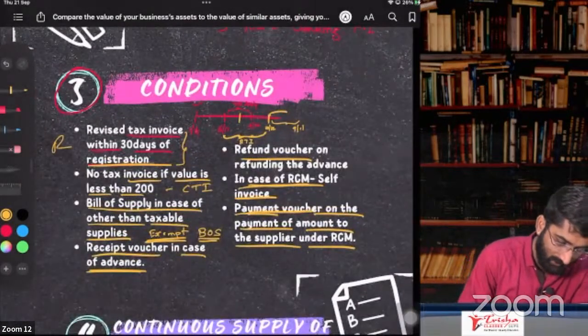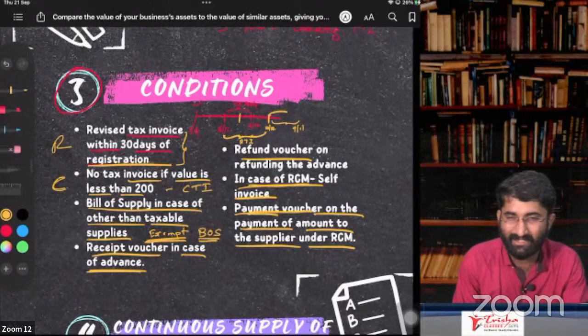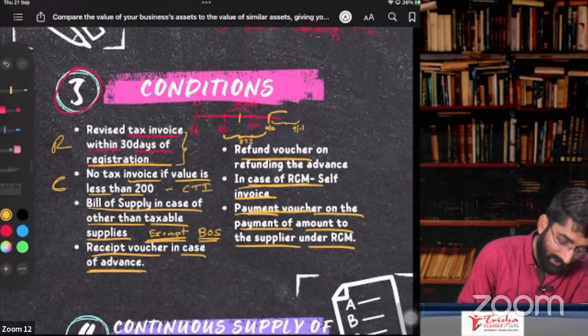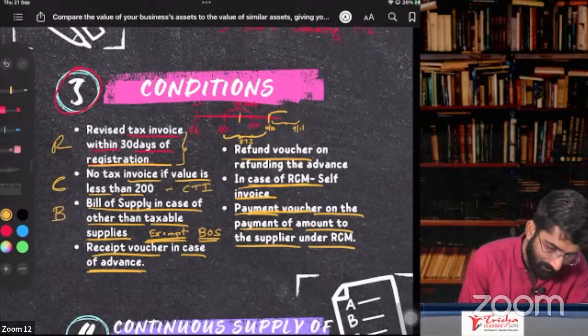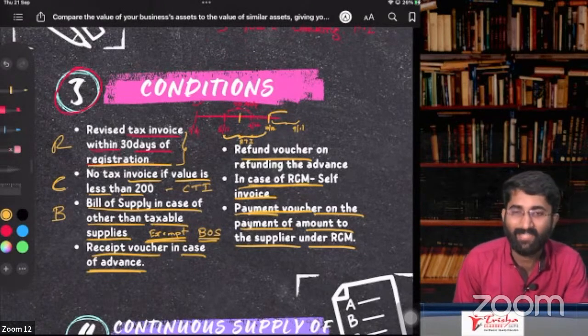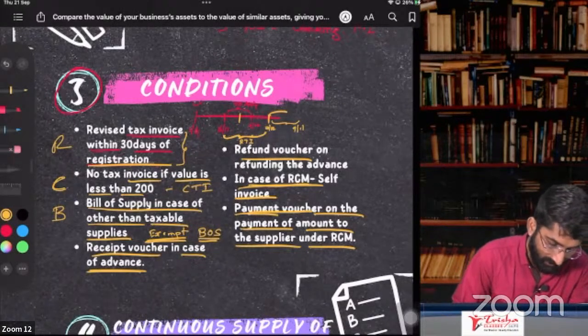Revised tax invoice and invoice, no tax, bill of supply. Consolidated tax invoice: RC. What is C? Consolidated tax invoice, bill of supply: RCB. Wow, nice. RCB, bill of supply other than taxable supplies.